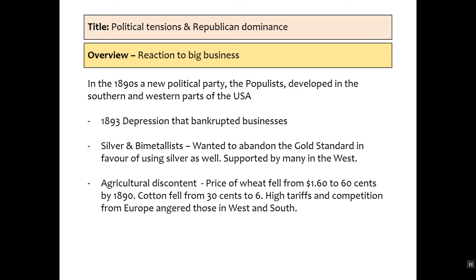And lastly, we've got agricultural discontent. There are huge amounts of competition from Europe with cheap grain from Russia, etc., and that leads to massive price falls in wheat and cotton, which are the predominant goods and farming of the South. So therefore we see a lot of anger in the West and the South, and they turn towards populism.